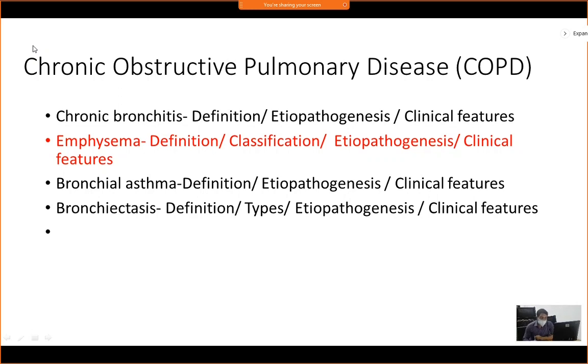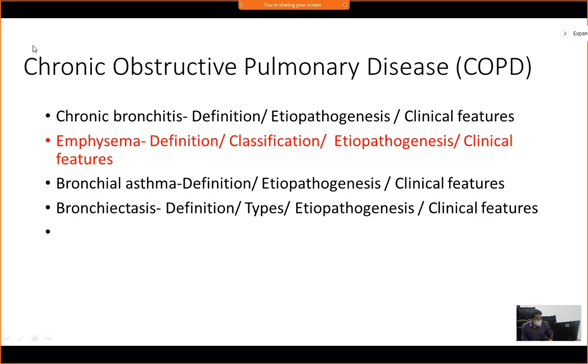You have to know which are the entities under COPDs, 4 entities, and you have to know the definition of each entity. I will not say you mug up the definition, I will say you understand the definition and reproduce it in your own language. More than sufficient, you will get marks. Etiopathogenesis of each of these entities and clinical features of each of these entities. Most of them will have similar clinical features, so that won't be a problem. Extra thing which you have to know is the classification of emphysema.